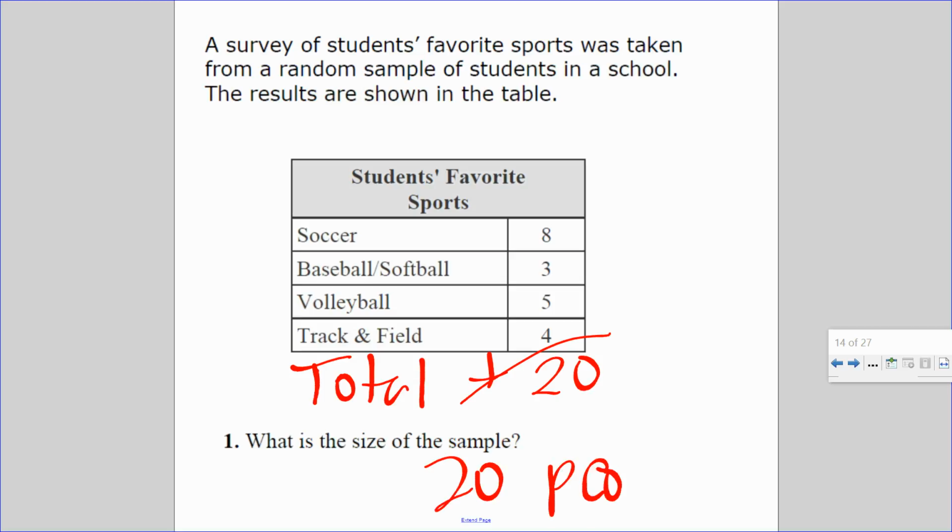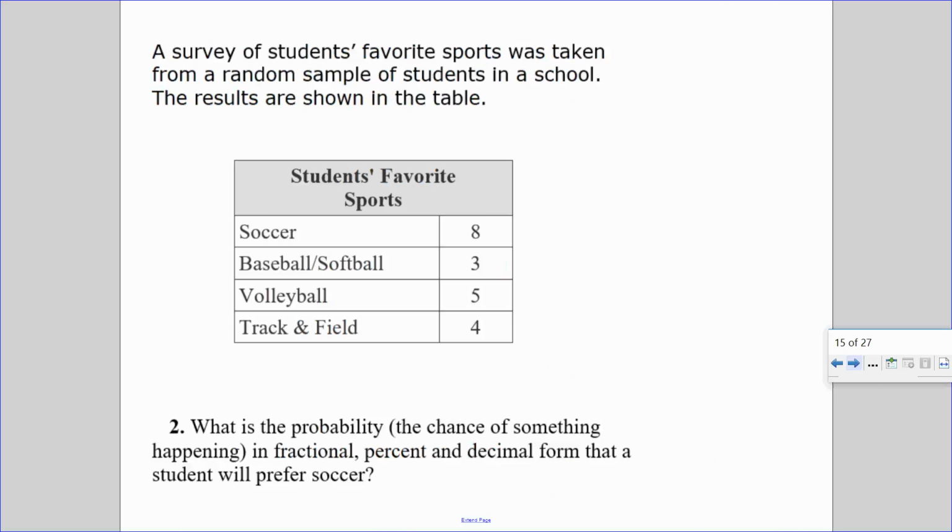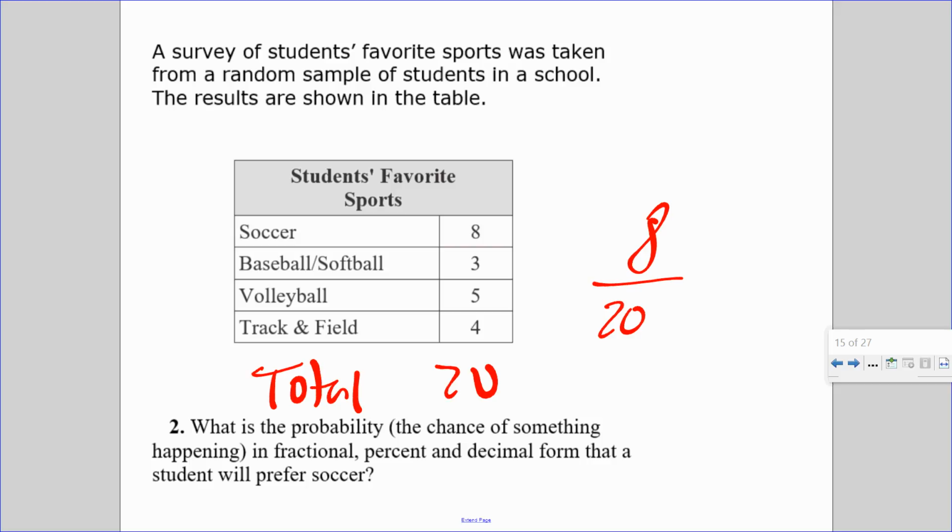Let's use 20 students. So what is the probability, the chance of something happening in fraction, percent, and decimal form that a student would prefer soccer? So there was a total of, again, 20. So 8 people chose soccer out of 20. What percent would that be? Let's build this up to 100.